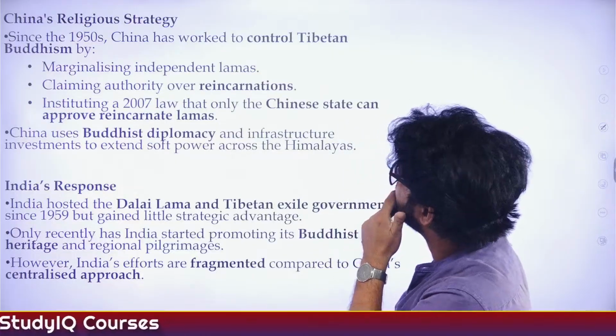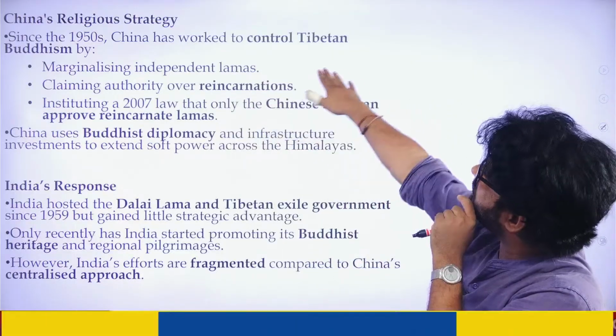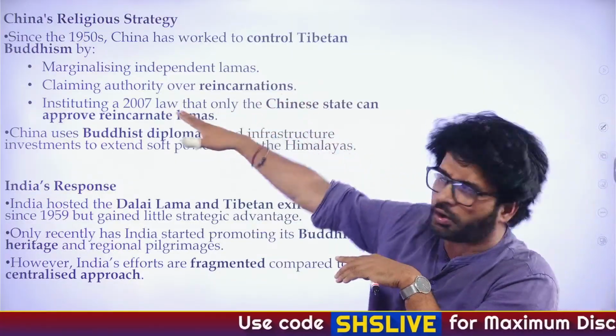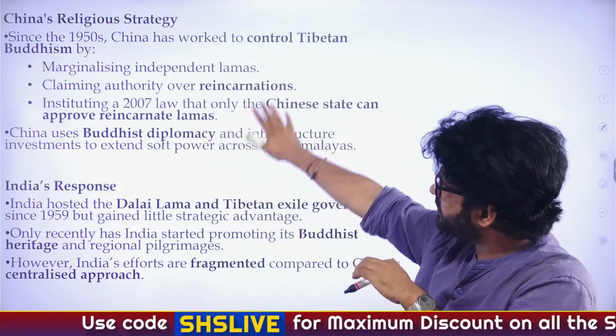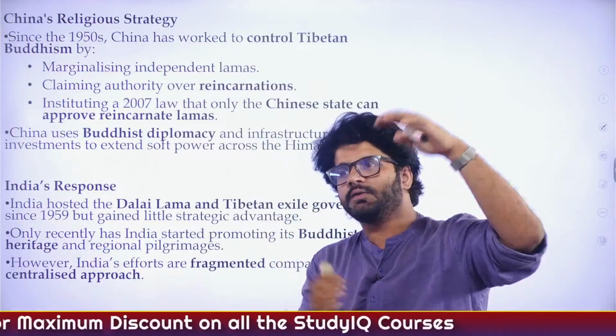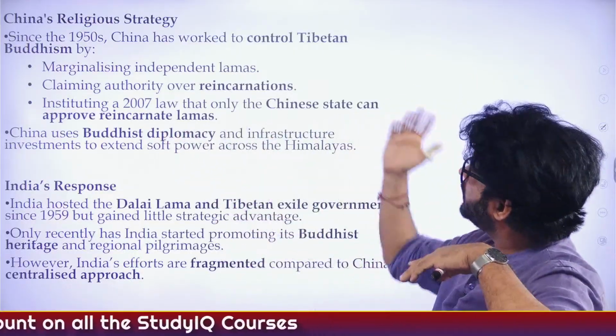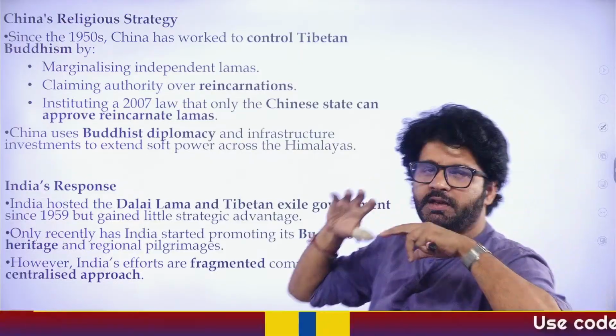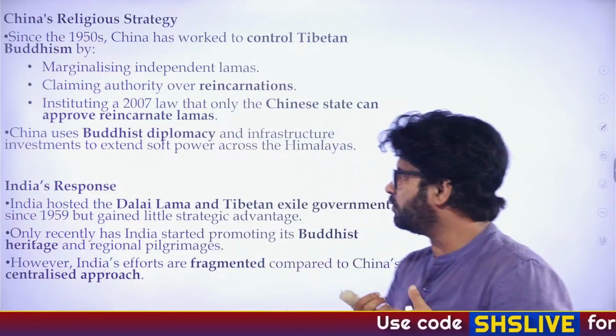So do revise the previous Hindu analysis. So since 1950s, China has worked to control Tibetan Buddhism by marginalizing independent lamas or the guru concept. And again, you can see here the basic premise is China is using Buddhist diplomacy. They will create one more independent lama who will not be having any relation with Dalai Lama, and let's see how the things unfold.